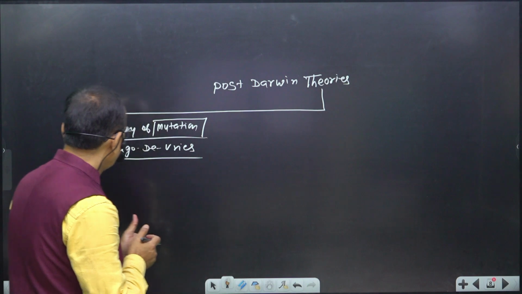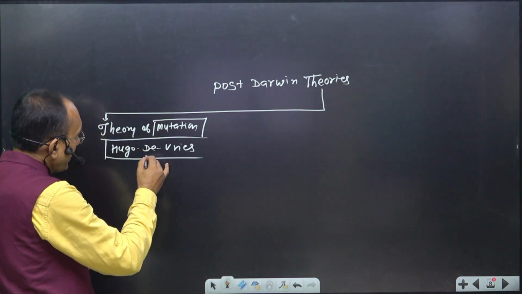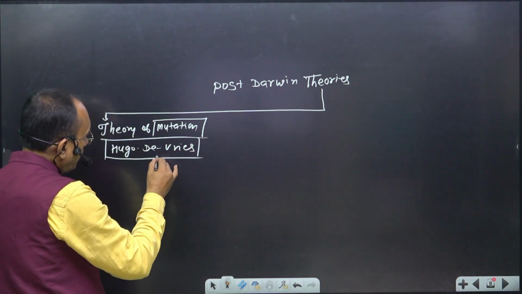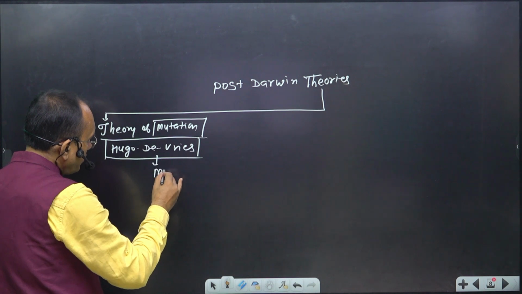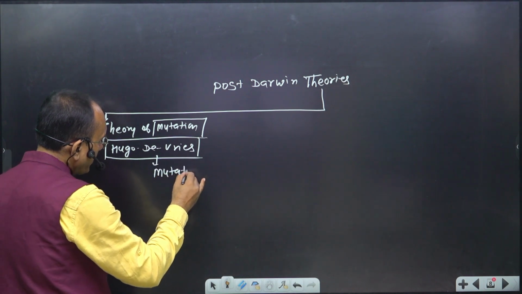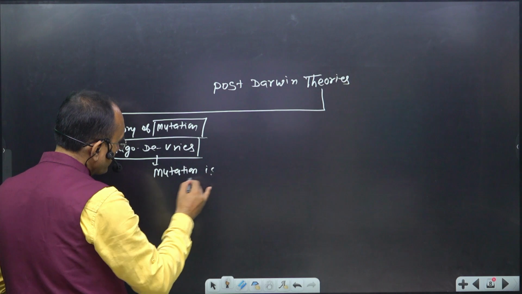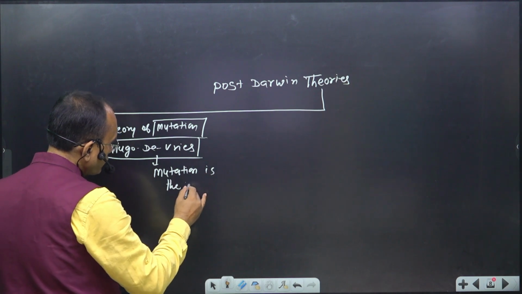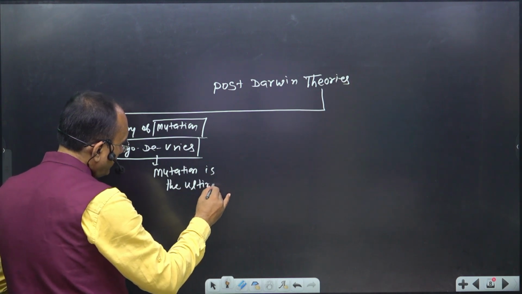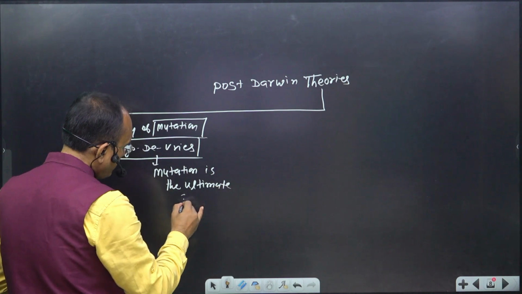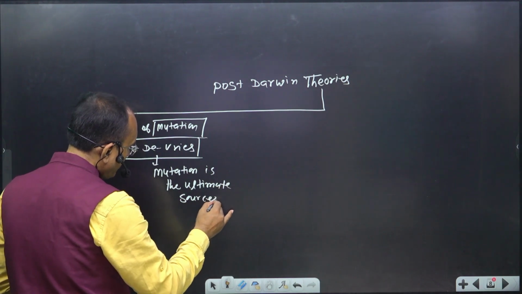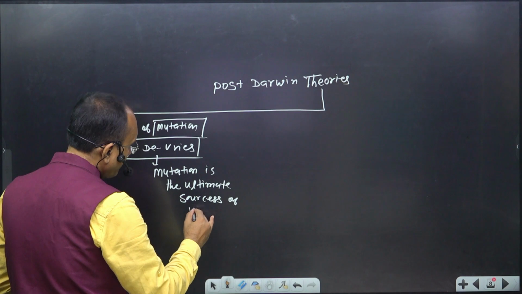But Hugo de Vries explained that mutation is the ultimate source of variation. Right?